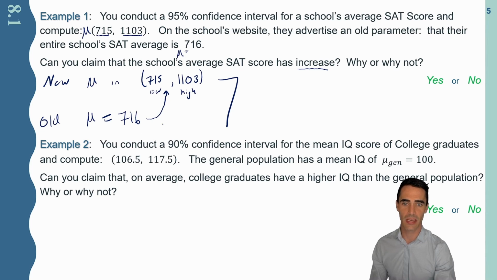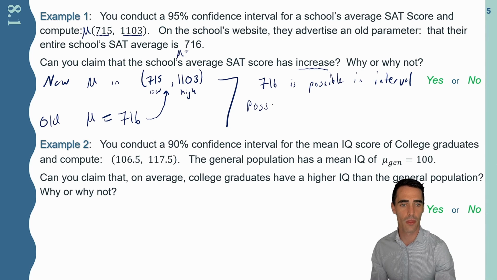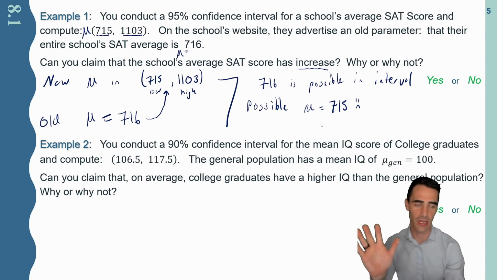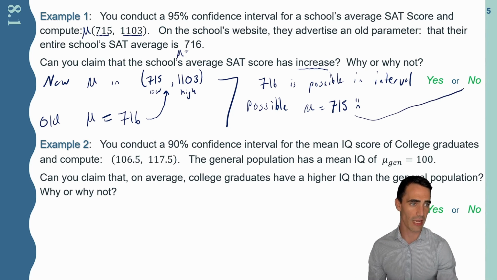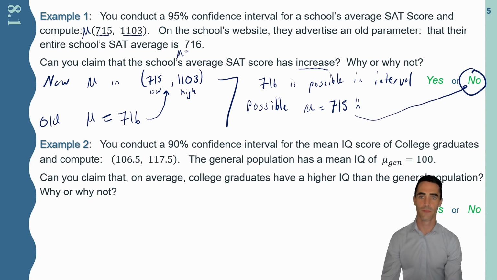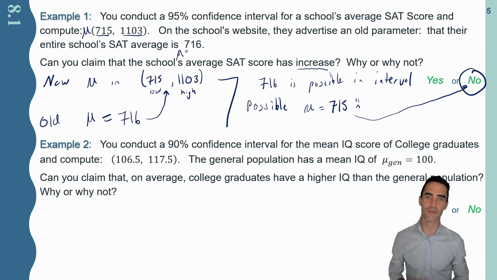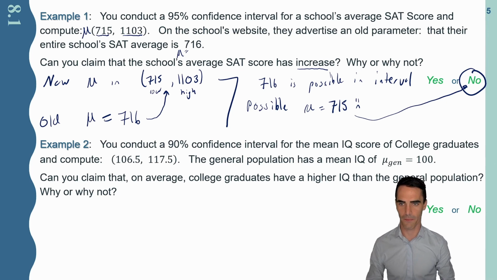This population mean is inside. 716 is possible in our interval. It's even possible that the mean is equal to 715, which would be lower than what it was in the past, and that would certainly not be good for this school. So unfortunately, I cannot claim that it's increased. That's one of the issues we come across with confidence intervals: when they get very wide, it limits the inferences we can make. We can't make that claim.